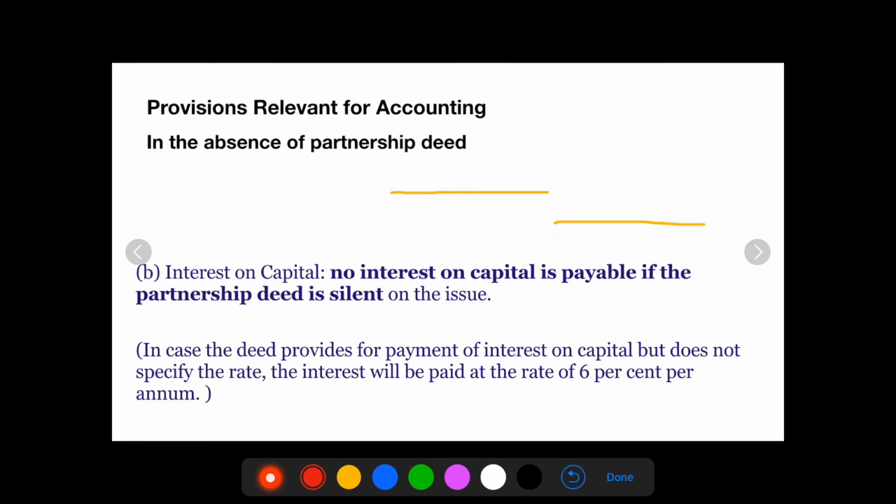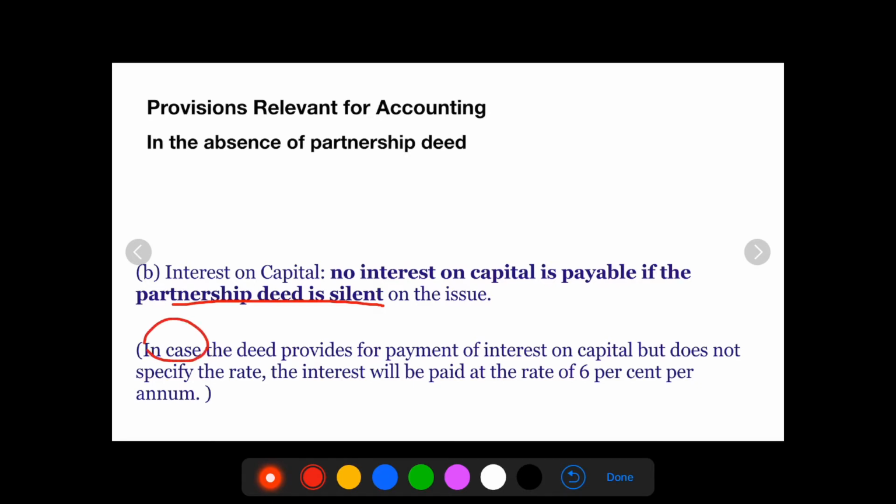B. Interest on capital. No interest on capital is payable if partnership deed is silent on the issue. So, as the partners have contributed the capital, they are not entitled to interest on capital if the partnership deed is silent.